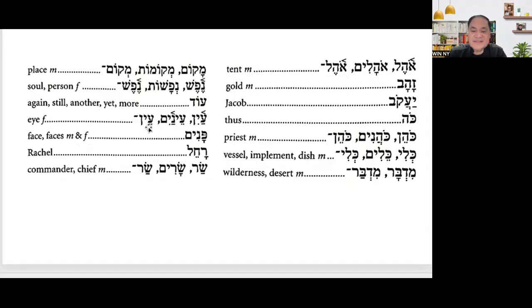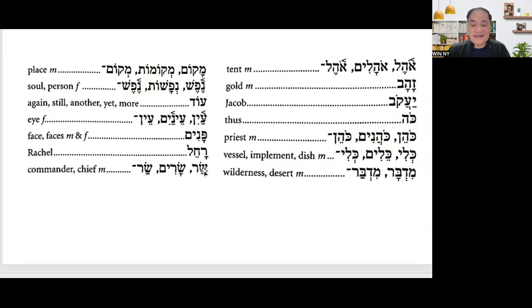And there are different changes in vowels. And then panim is your face or faces. It's either masculine or feminine, depending upon the usage. And then it's a name of a person, Rachel.